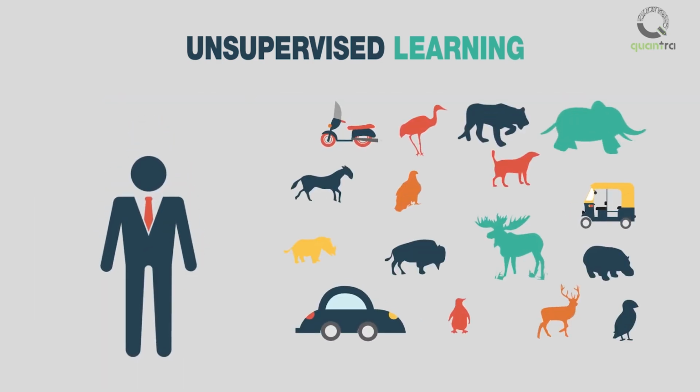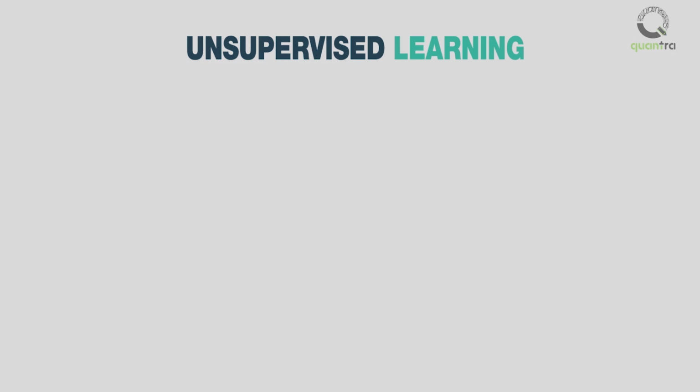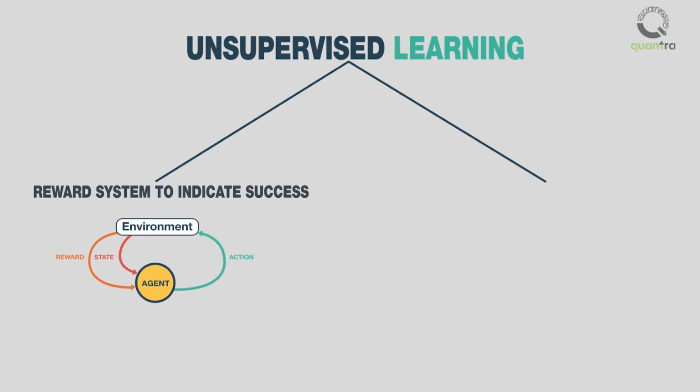Unsupervised learning mostly forms the significant part of learning for the human brain, and hence is an important segment of machine learning. There are two approaches to unsupervised learning. The first involves using some sort of reward system to indicate success. This type of system falls under the decision problem framework, because the goal is to make decisions that maximizes rewards. The second type of unsupervised learning is called clustering. Here, the goal is to find similarities in the training data.